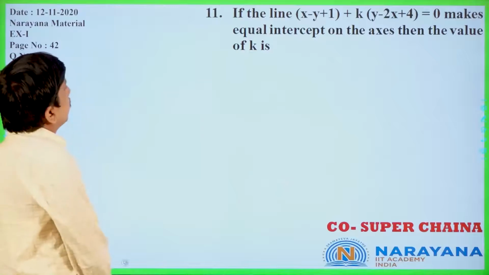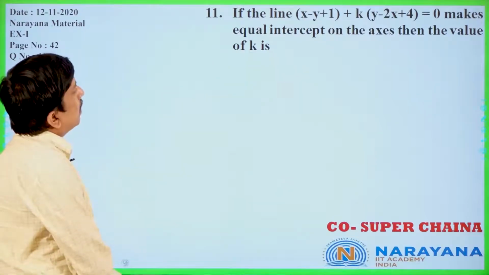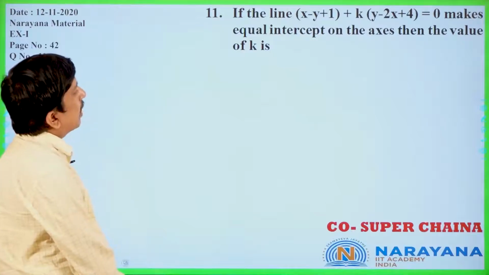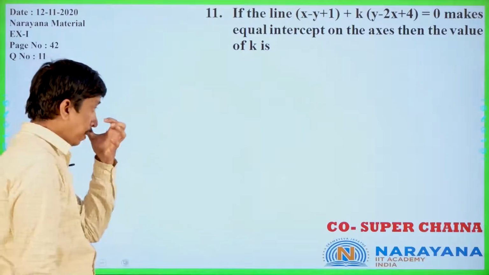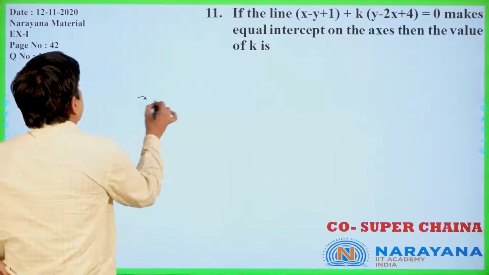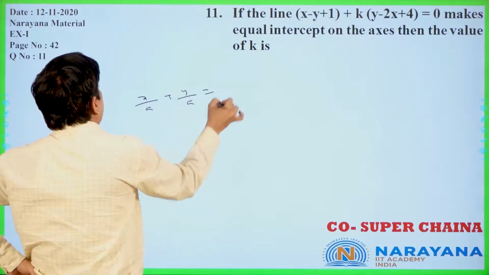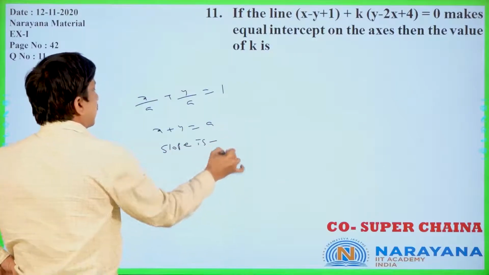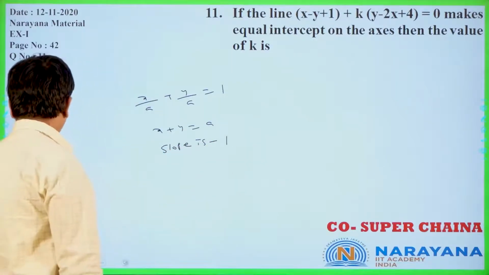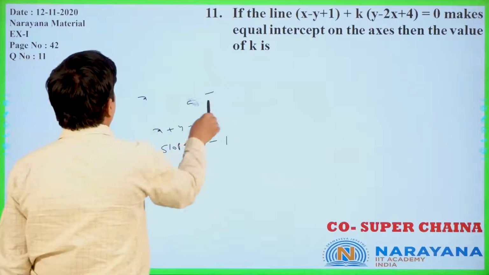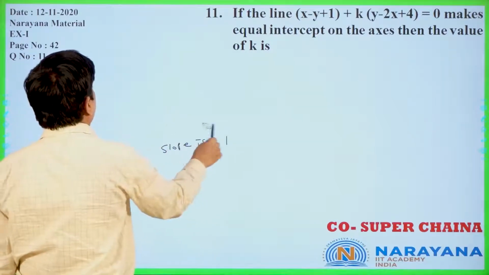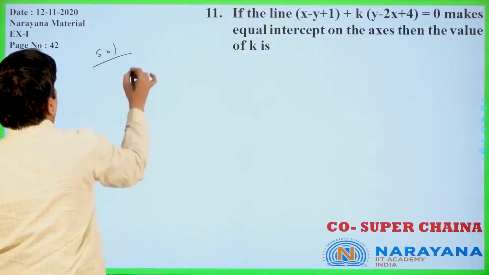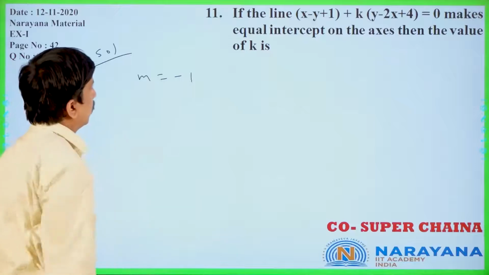If the line x minus y plus 1 plus k into y minus 2x plus 4 equal to 0 makes equal intercepts on the axis, then the value of k is what? Equal intercept means x by a plus y by a is equal to 1. X plus y is equal to a, slope is minus 1. Is it clear or not? So we will write m is equal to minus 1 only.